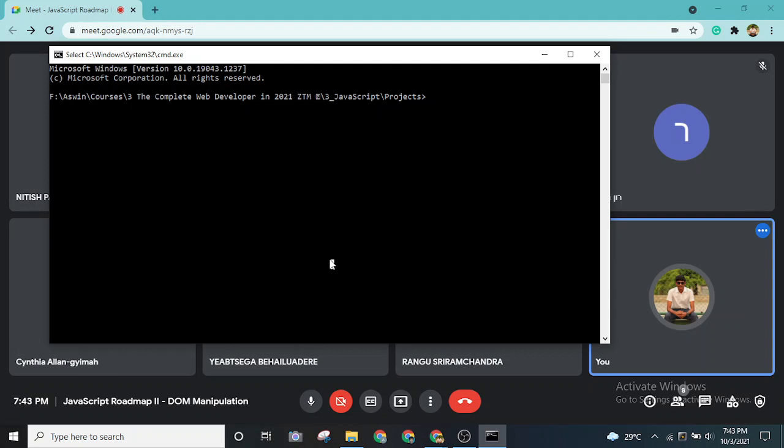Same thing, using DOM selectors for grabbing the elements, grabbing the style properties, as well as adding new elements as well.